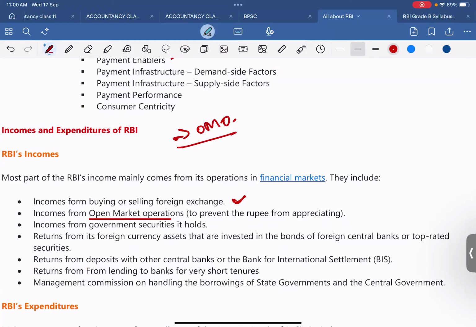What does that refer? So it refers to the activity conducted by central bank such as federal bank in other countries and the RBI in our country to buy or sell government securities in the open market.